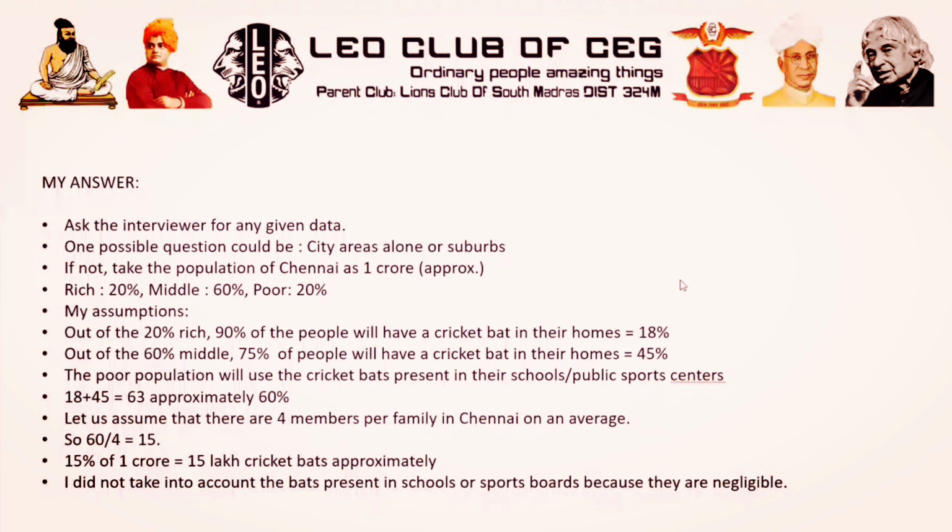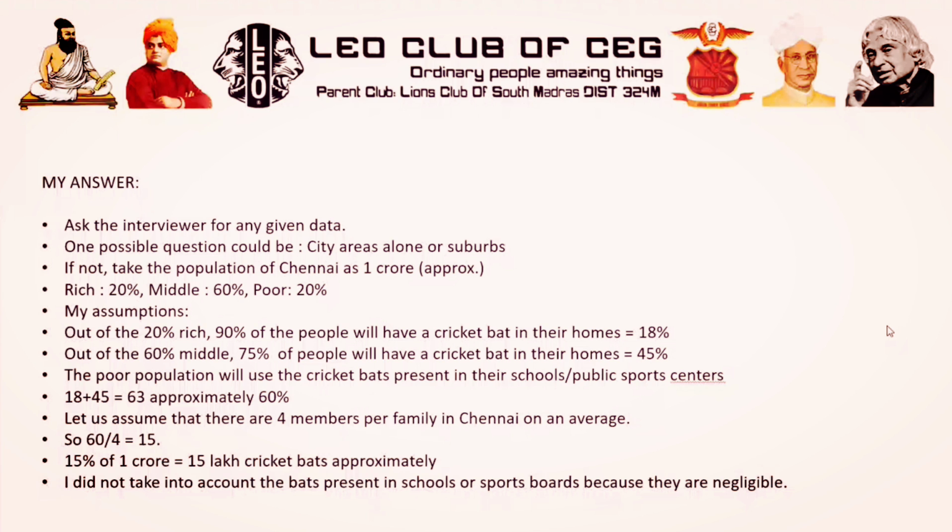This was my assumption. And out of these 20% rich also, you cannot say that all of them will have a cricket bat. So 90% was my number. My assumption was 90%. So 90% of 20 is 18. Similarly, in the 60% of middle class people, 3/4 of them, that is 75% of them, will have bats, I assumed. So this is 45. And the poor population will not be having any bats with them.